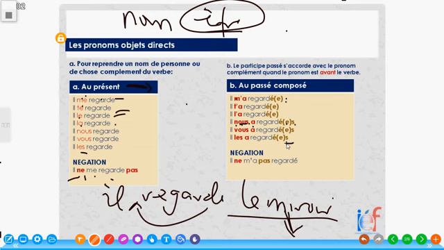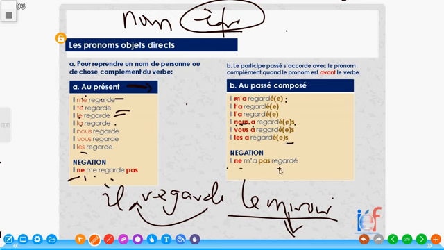Do not forget avoir. We are learning how avoir can agree in gender and number with the COD. So when the COD is placed before the auxiliary, it accords in gender and number of the COD. Please do not forget. Now, in negation, il ne m'a pas regardé.